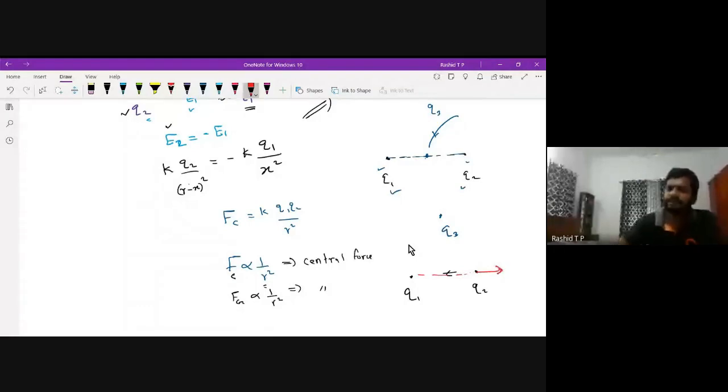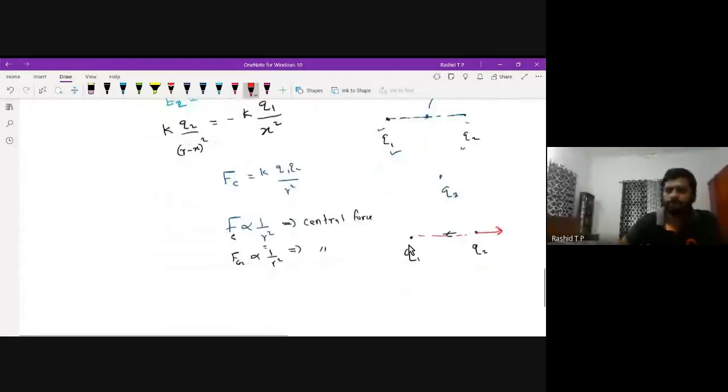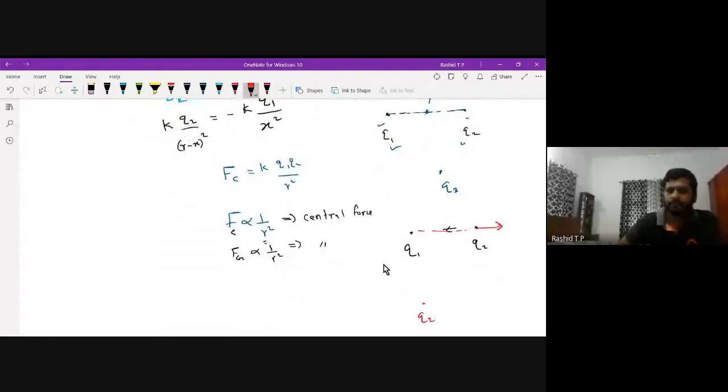And suppose I bring the charge Q2 from this direction. Once it reaches the vicinity of the charge Q1, Q2 will be repelled away along this direction. Therefore, these forces act along the line joining the two charges. Therefore, these are the central forces.